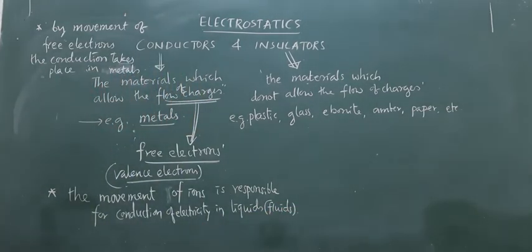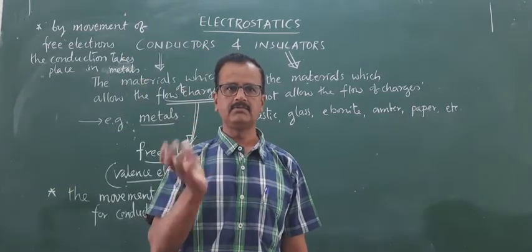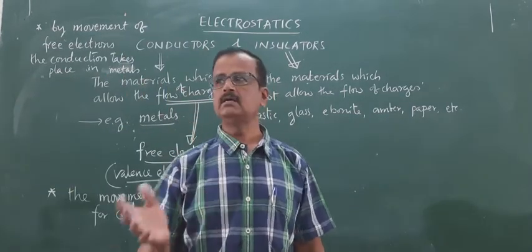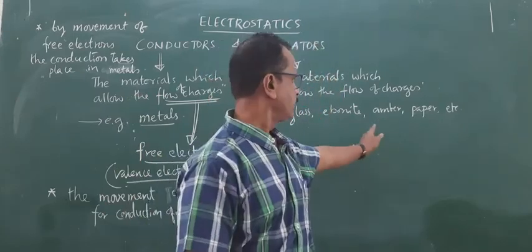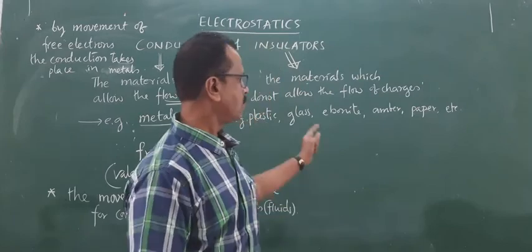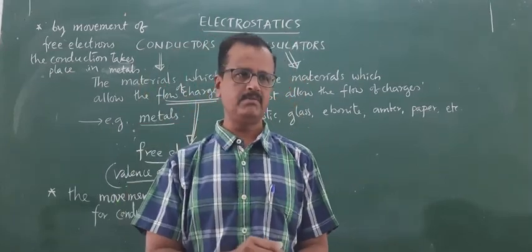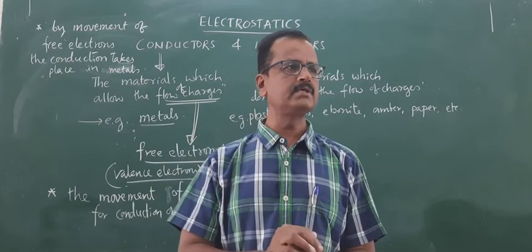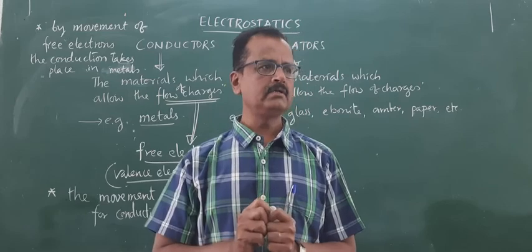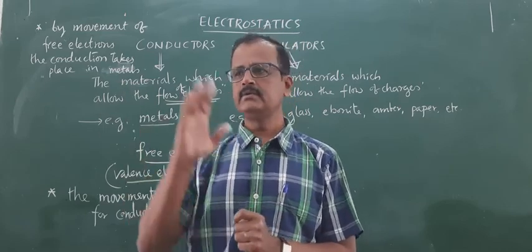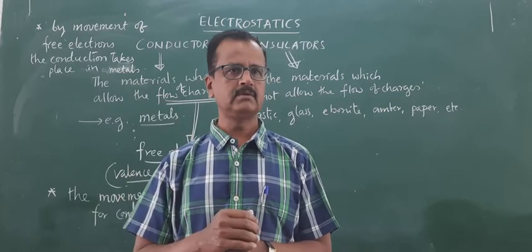Whereas in case of insulators, there is no possibility of flow of charges. Therefore, in case if charges are in excess on any insulator like plastic, amber or glass, they will be deposited locally at that particular point. If any conductor comes in contact with that particular region, then the electrons will be suddenly transferred from that part to the other part. Okay.